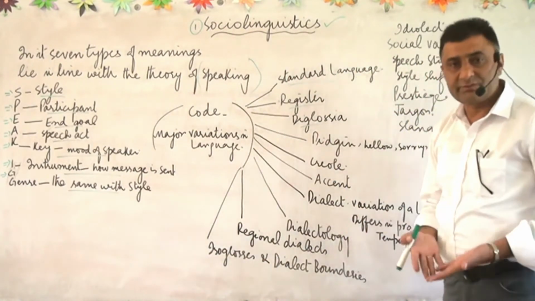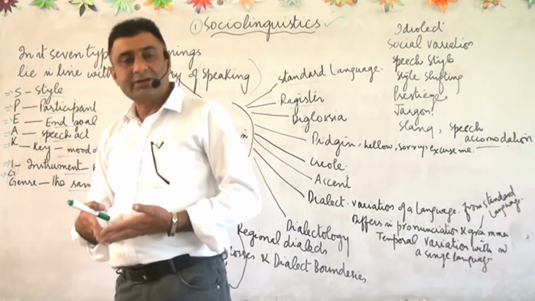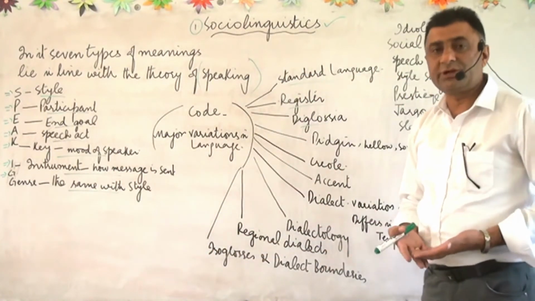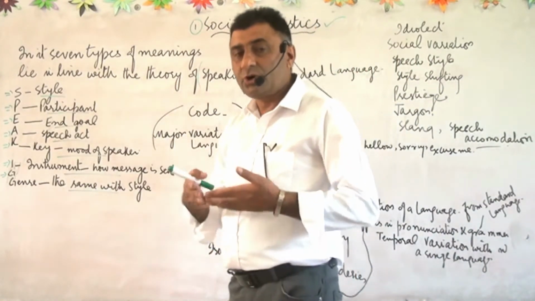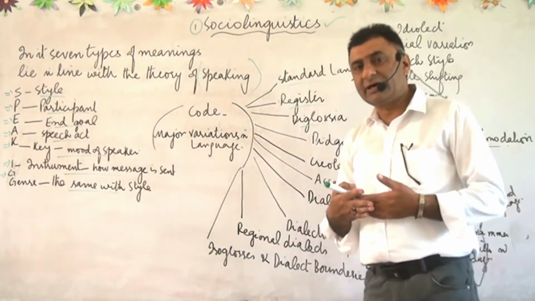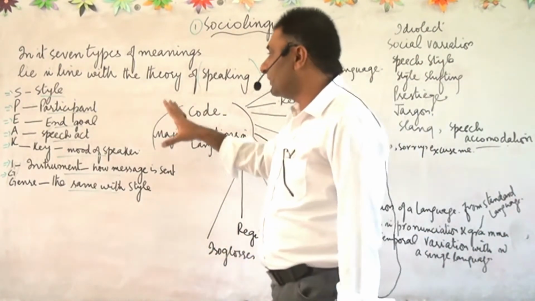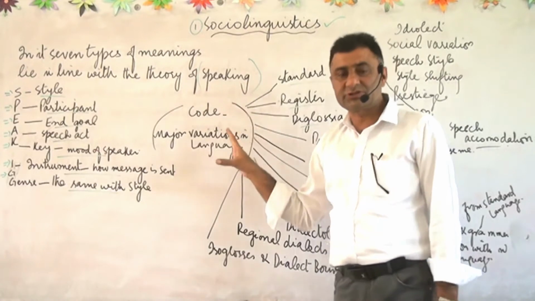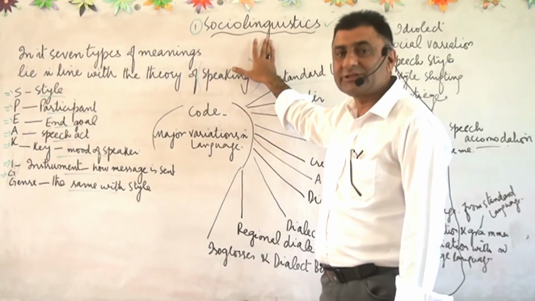Style means that in sociolinguistics we study how different people use language, what styles are adopted by them, how different people even in the same community adopt different styles. Language is the same for all people, but style differs. How does the style used by men differ from the style used by women in a society? What is the style of speaking? Style is the man himself, and each and every person uses language with a style. The study of that style is part of sociolinguistics.